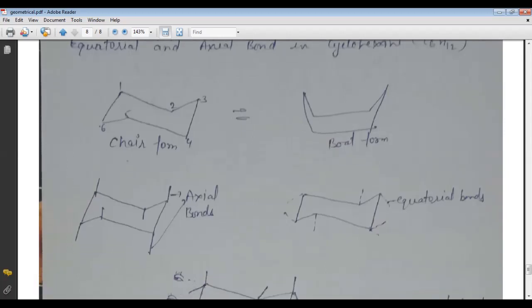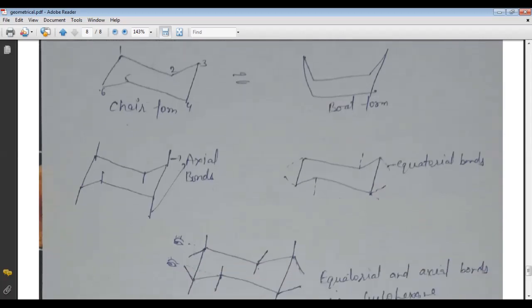Now, here we discuss some bonds which are found in the chair or the boat form, or we can say in the cyclohexane. As we see in this picture, here are the bonds: first, second, third, fourth, fifth, and sixth. These bonds are called the axial bonds.